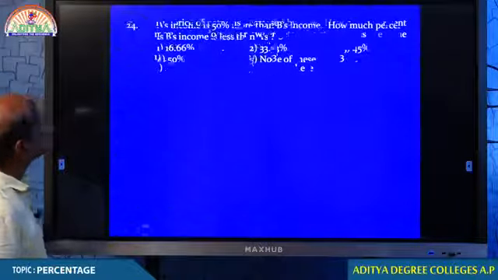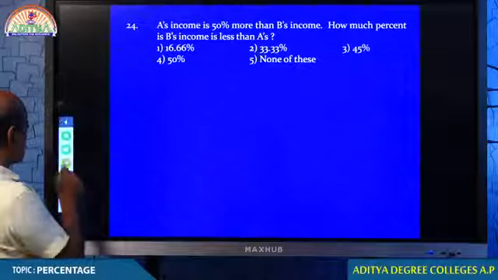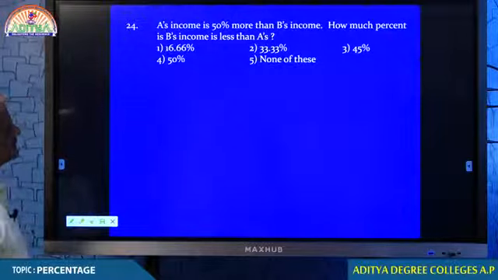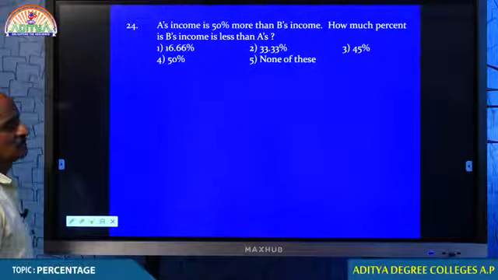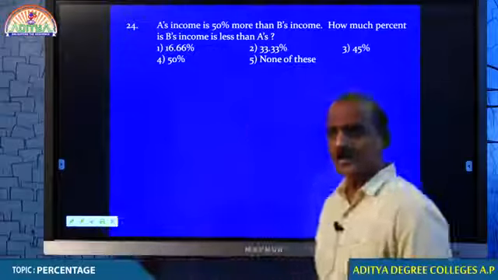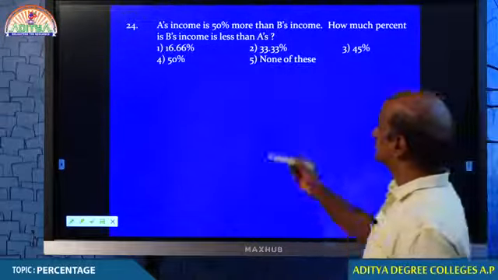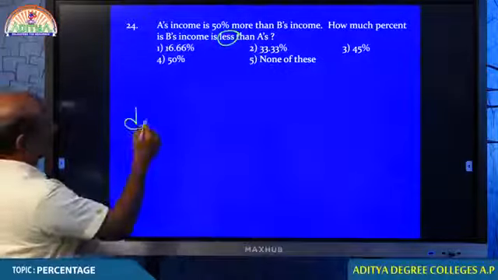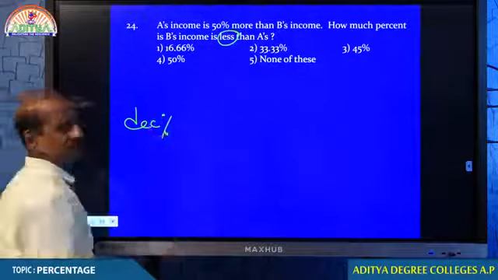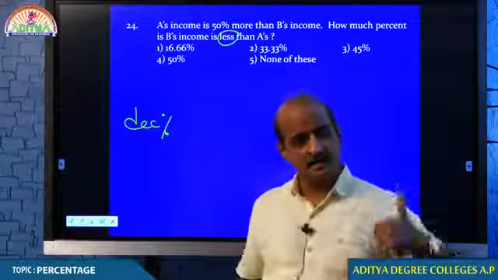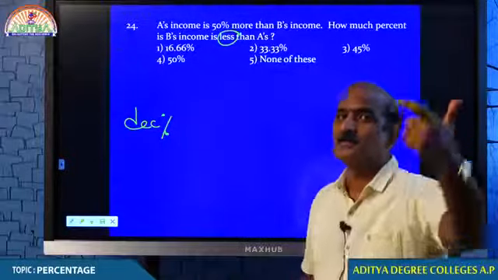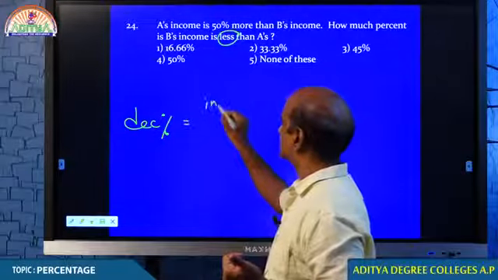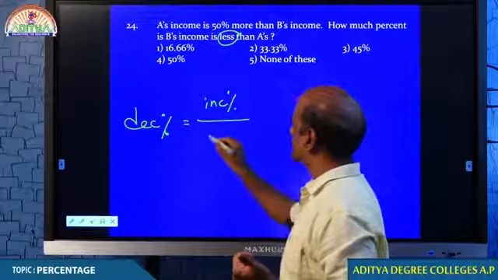Next question. Question number 24. Tell me, students, what is question number 24? Just look at that. A's income is 50% more than B's income. Now your question: how much percent is B's income less? Formula, students, decrease. If you get more, I get less. If you get 50% more, let me check how much percent I am going to get. Percentage decrease is equal to percentage increase by...